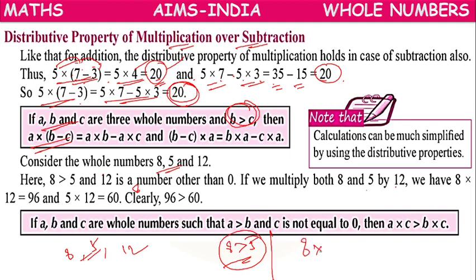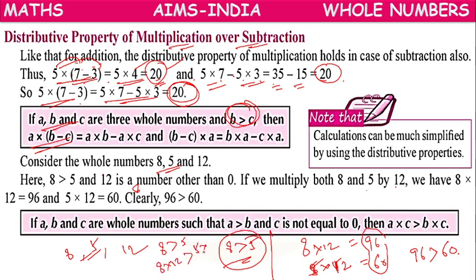Now if each small number is multiplied by the third number, 8 times 12 is 96, and 5 times 12 is 60. So here what we will observe: 96 is greater than 60. Actually here 8 is greater than 5, and if we multiply 8 with 12 and 5 with 12, we observe 96 greater than 60.